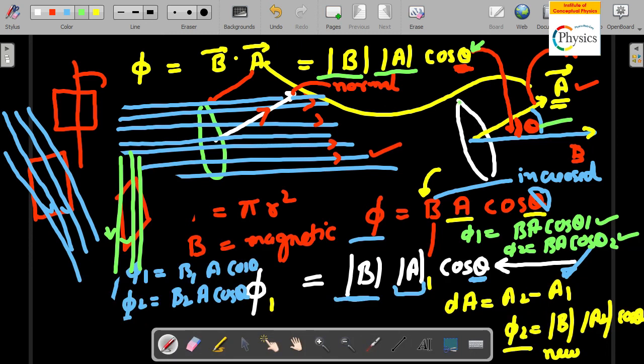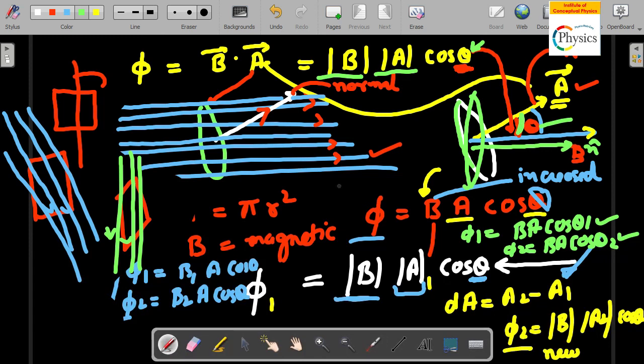Maybe this loop is in this direction, you can straighten the loop and keep it like this. The angle will change because now the normal will be drawn like this. You can see now the normal has become parallel to the magnetic field, but here the normal was at some angle.